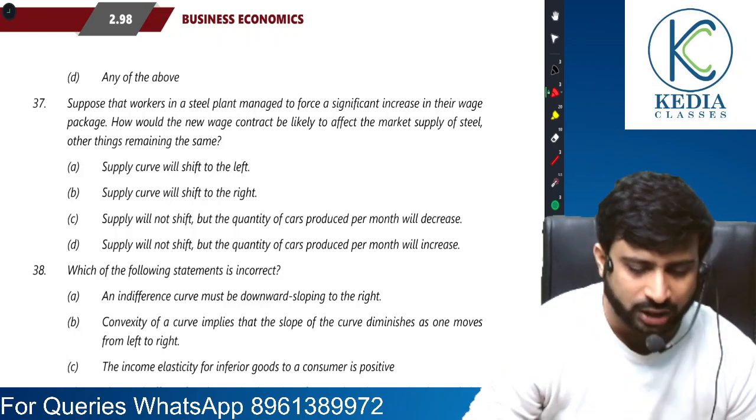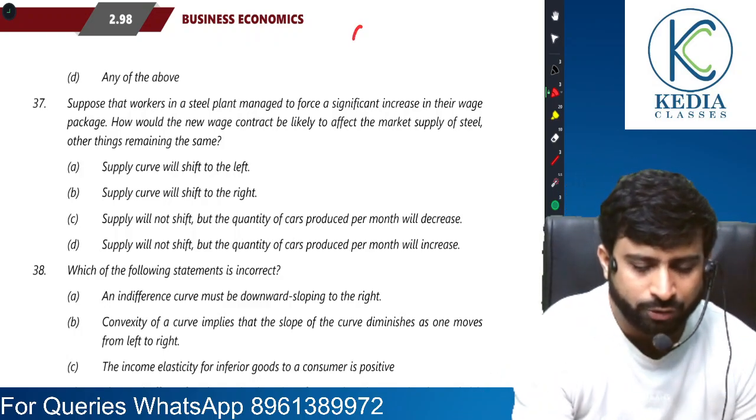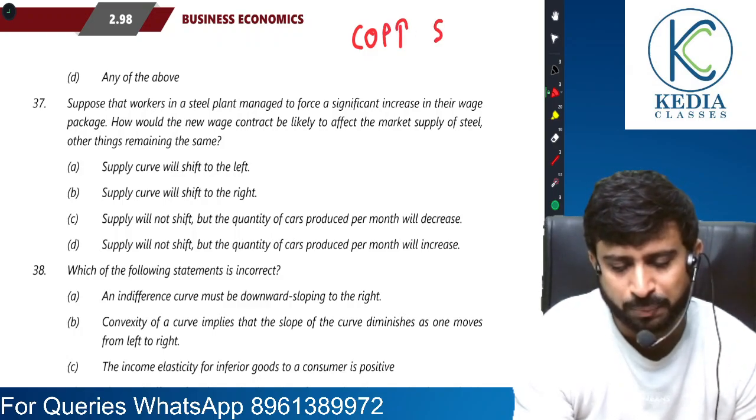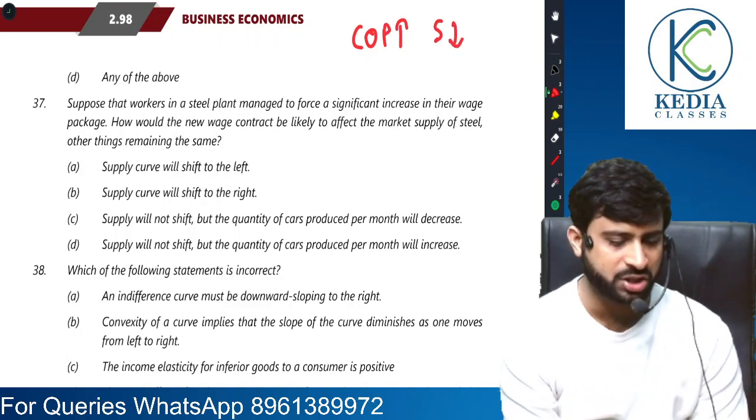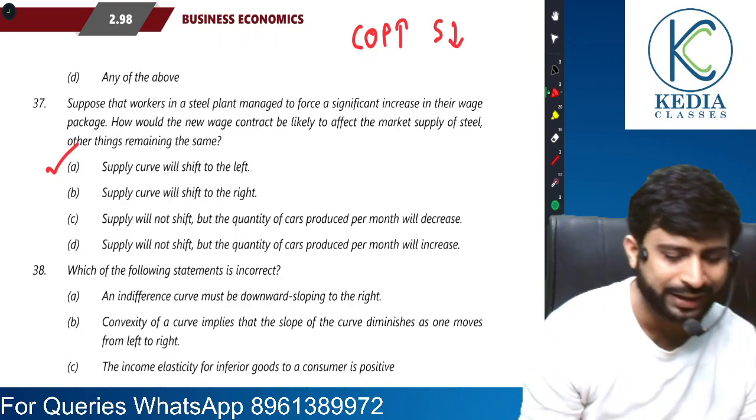How would a new wage contract likely affect the supply? See, when cost of production rises, the supply falls, which means a leftward shift. So the supply curve will shift to the left.